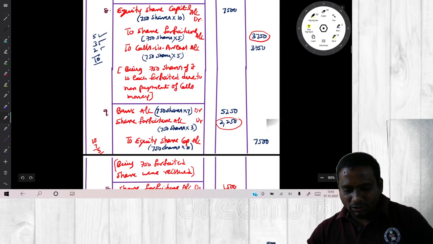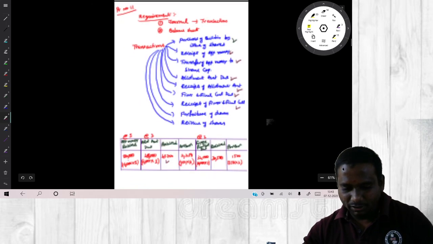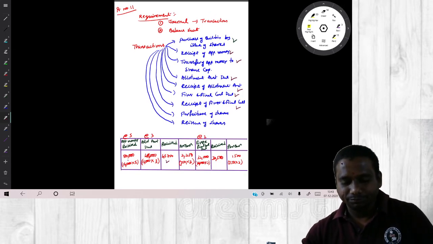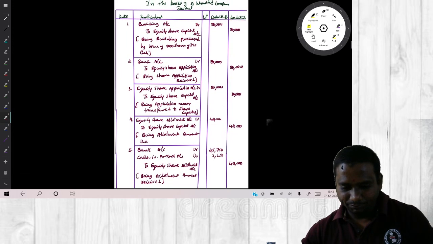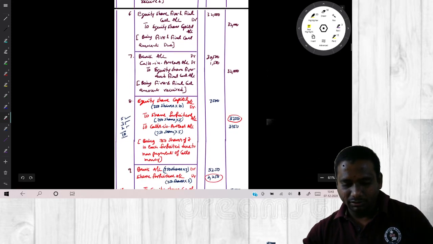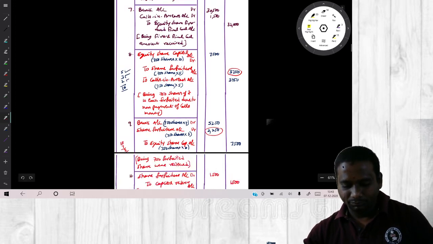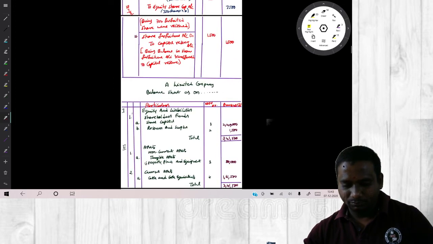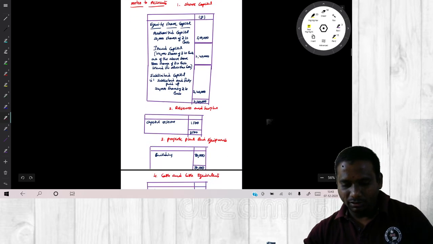So I will show this problem again. If you want, you can take screenshots. This is first page, this is second page, this is third page, this is fourth page, this is fifth page, and this is sixth page.